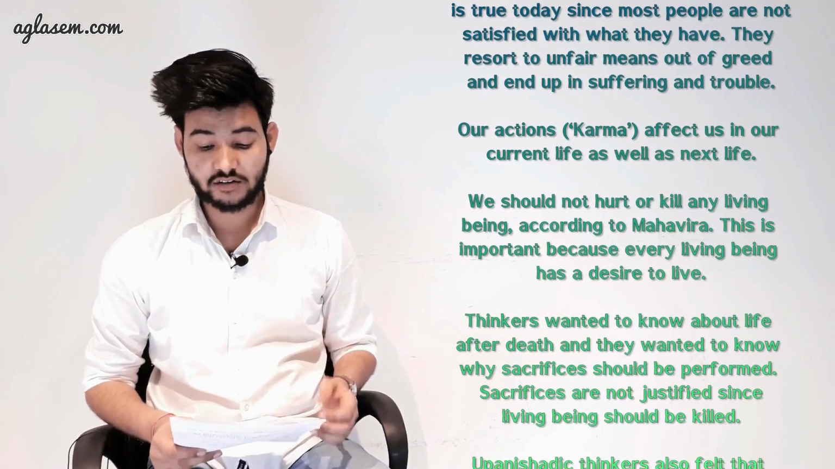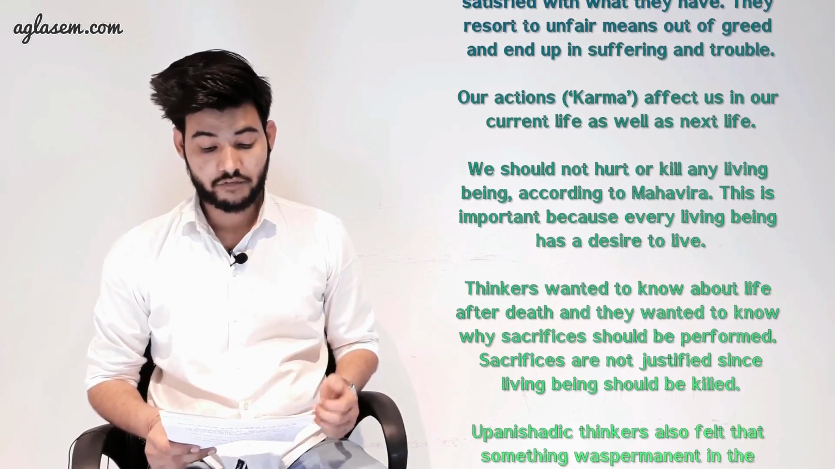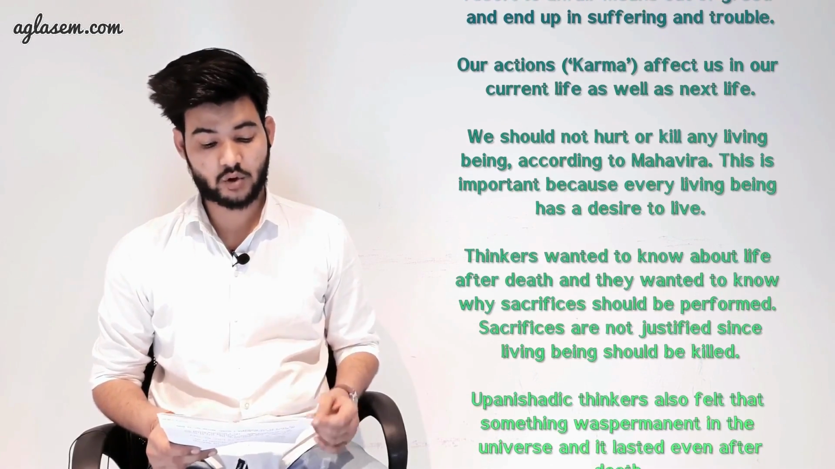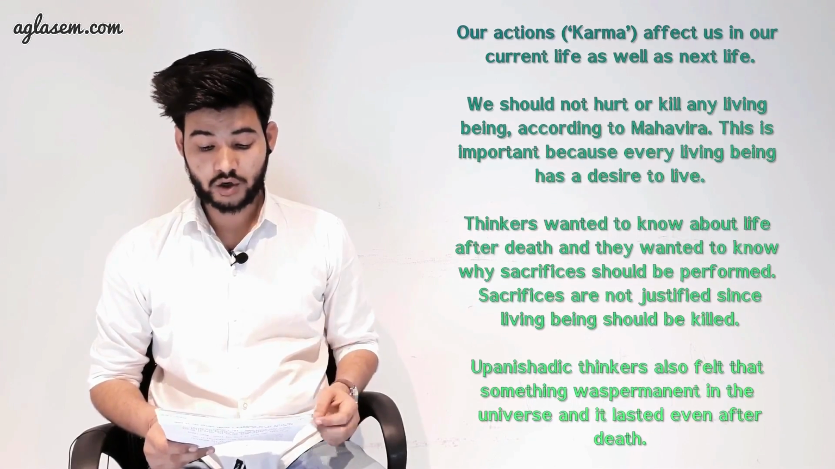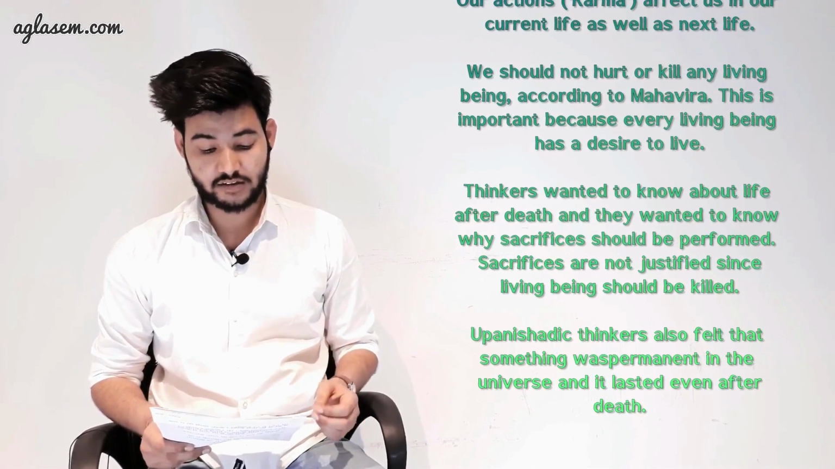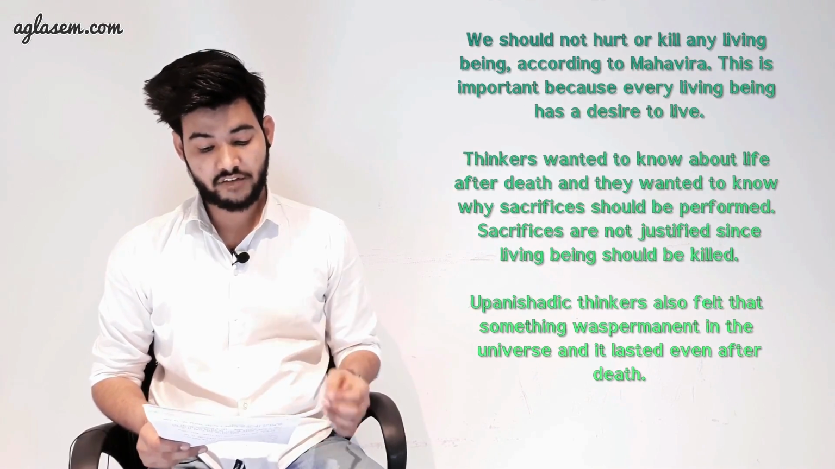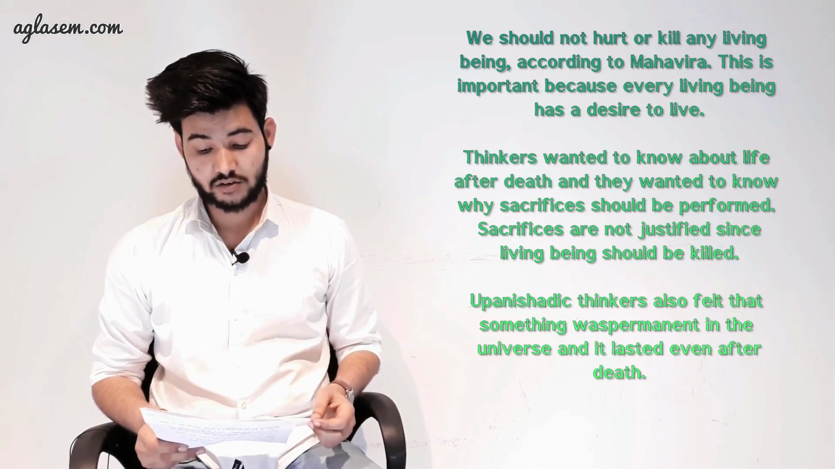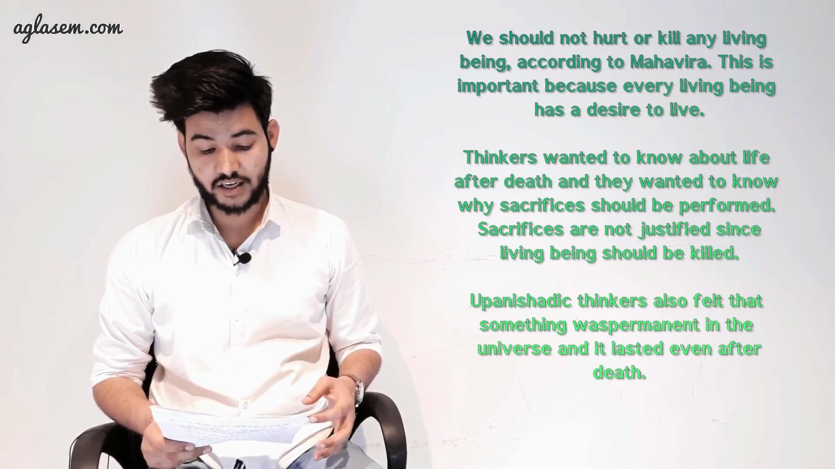Second, our actions affect us in our current life as well as next life. Third, we should not hurt or kill any living being. According to Mahavira, this is important because every living being has a desire to live. Fourth, thinkers wanted to know about life after death and they wanted to know why sacrifices should be performed. Sacrifices are not justified since living beings should not be killed. Fifth, Upanishadic thinkers also felt that something was permanent in the universe and it lasted even after death.